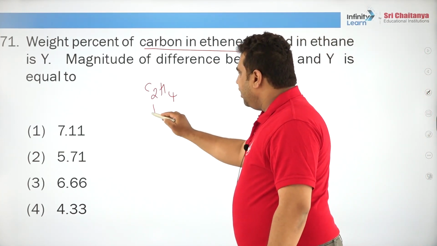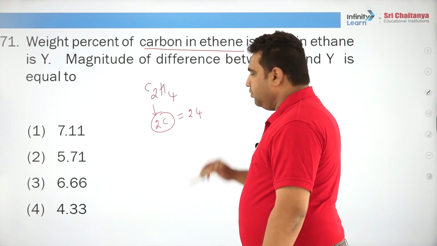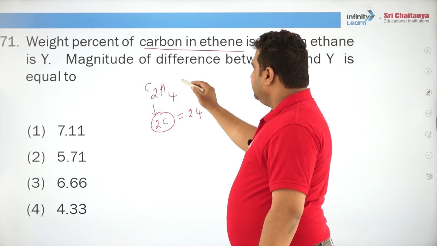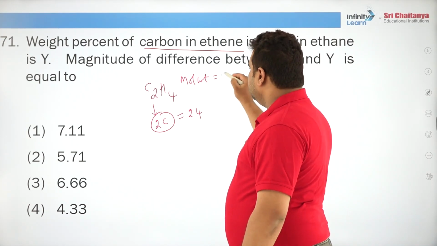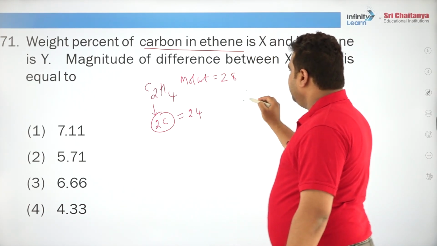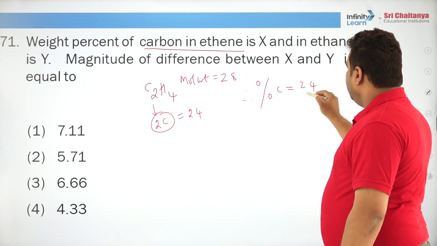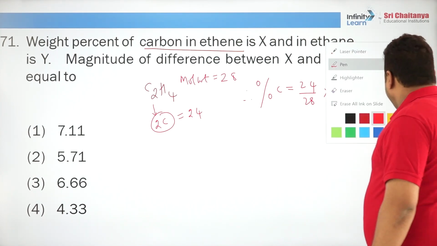In ethene, 2 carbon atoms are there. Weight wise, it is 24. Total molecular weight is 24 plus 4, which is 28. Therefore, percentage of carbon is equal to 24 by 28 into 100.